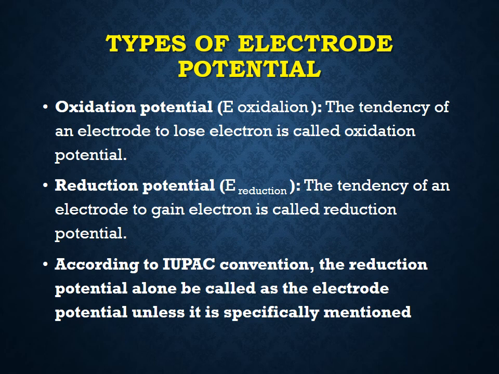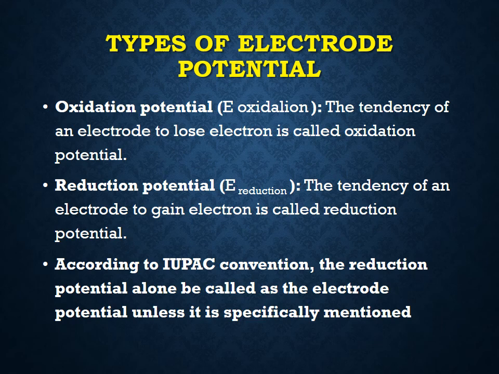For example, in the case of Daniell cell, zinc has both oxidation and reduction potential. Zinc can lose as well as gain electrons. But in the presence of copper, zinc has more tendency to lose electron. So the oxidation potential of zinc is more compared to the oxidation potential of copper. But the reduction potential of zinc is less compared to the reduction potential of copper.